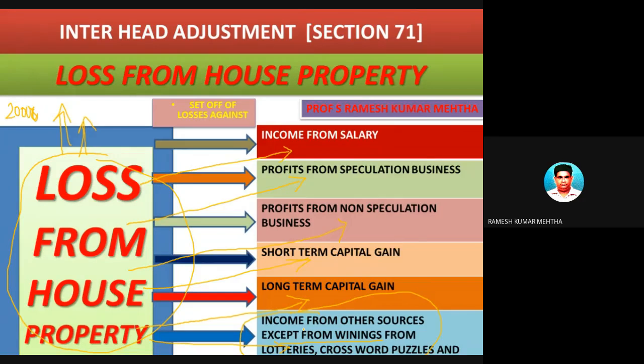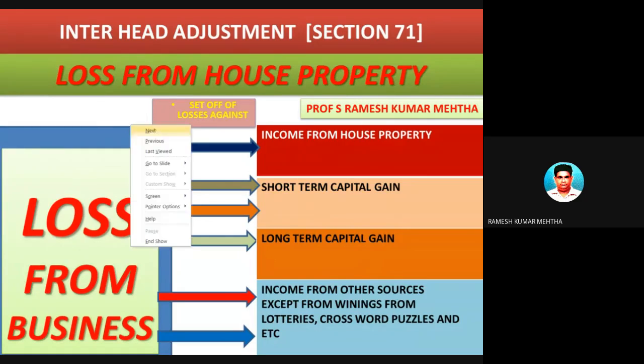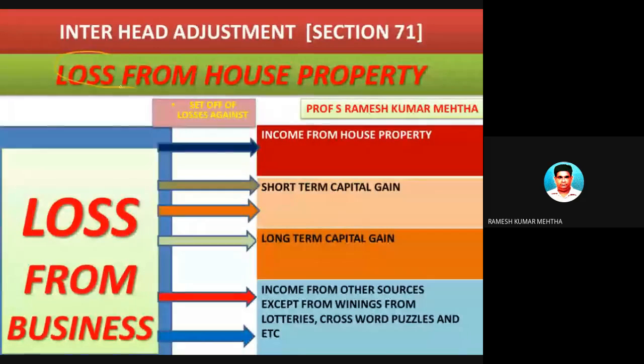Next one, loss from business. If there is a loss from business, here the heading I by mistake typed as loss from house property, you can change it to business.